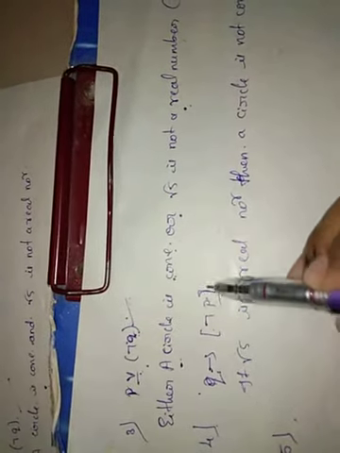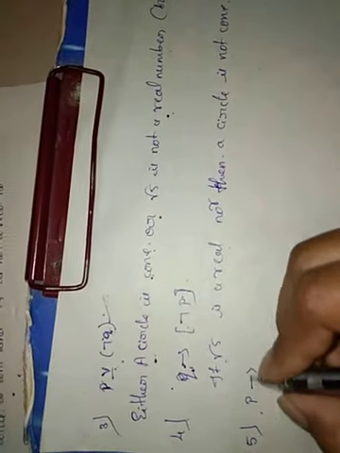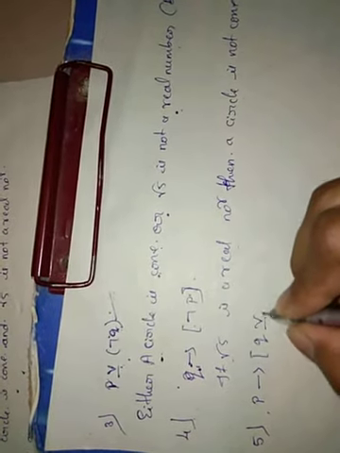So now the fifth one is Q implies negation of P, means if Q then negation of P. If root 5 is a real number then a circle is not a cone, since negation of P means a circle is not a cone.